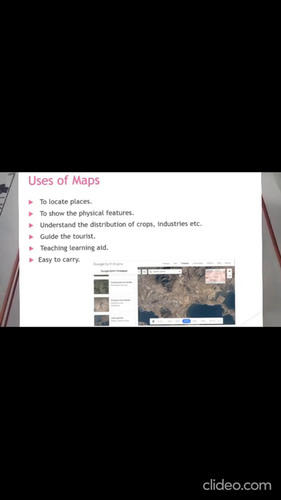They help us to understand the distribution of minerals, crops and industries. And it is important for military people at the time of war and for their security. It helps as a guide to the tourists to reach their destination. And it is a very good teaching learning aid in the classroom and it is very easy to carry. So, maps are helpful in these many ways.